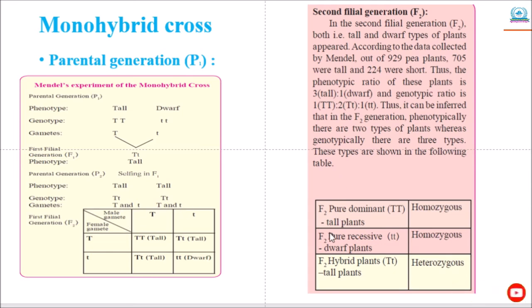Okay, so 2 are homozygous, 1 is homozygous which is tall, and 1 again homozygous which is pure recessive dwarf plant, and heterozygous, that is the F2 hybrid plant, which is tall. Okay. Then Mendel's dihybrid cross.